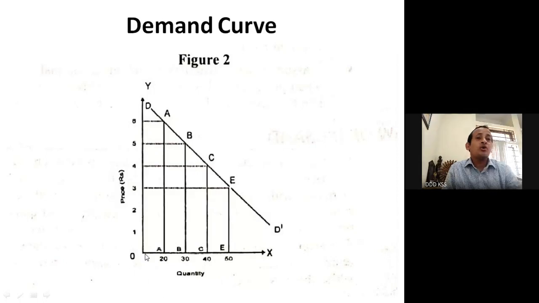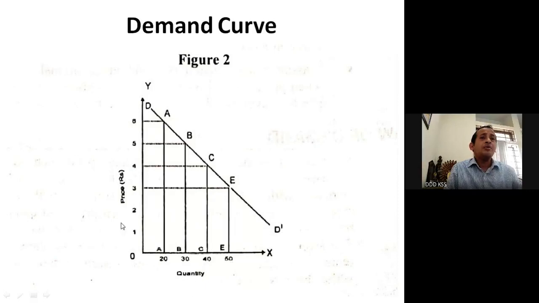Then the horizontal line is the X axis, OX, which represents the quantity of goods demanded at a given price. Here we have 20 units, 30 units, 40 units, and 50 units, that we saw in the demand schedule.